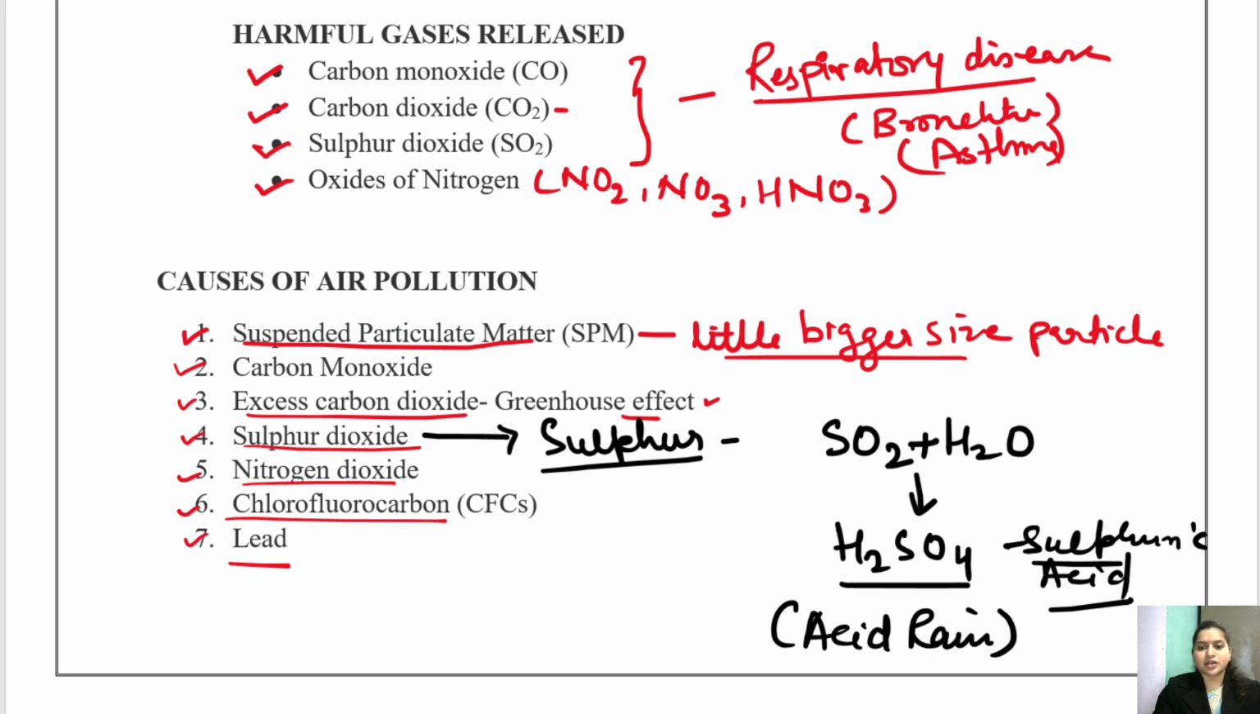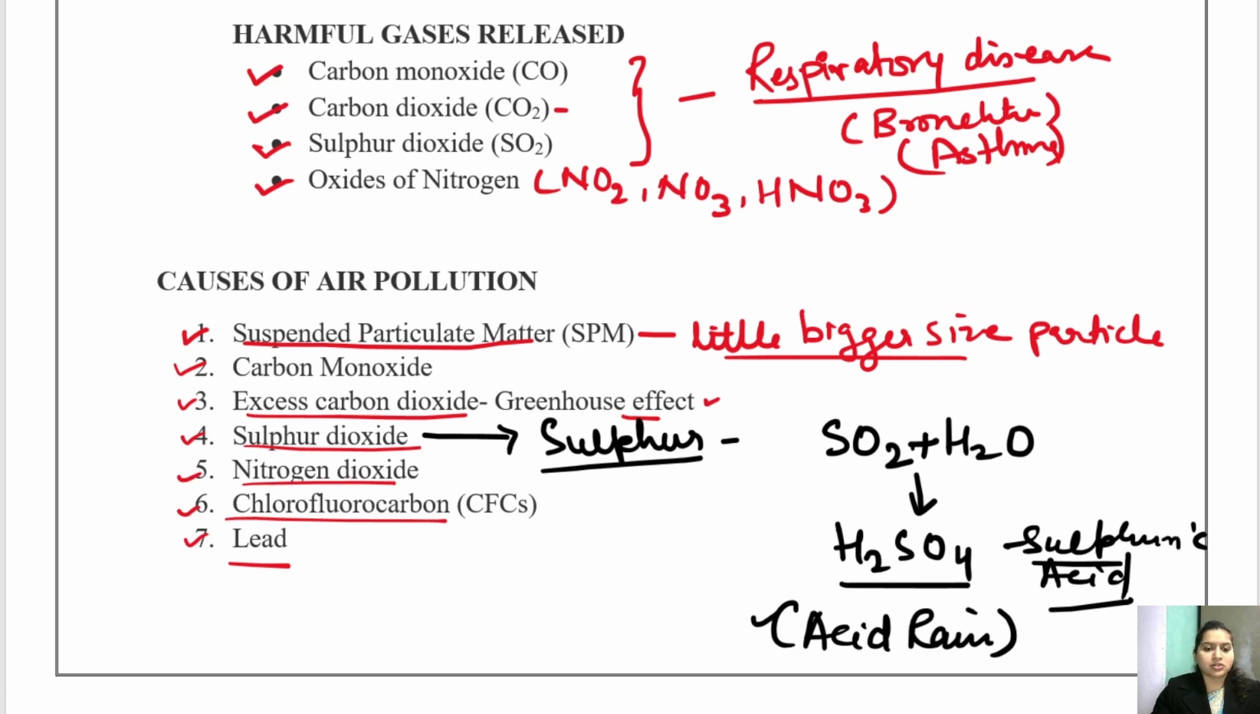And sulfur dioxide when mixed with water causes acid rain, which can definitely cause destruction. It can burn the plants, burn the monuments, and destroy the monuments. So all these things can happen because of the acid rain.